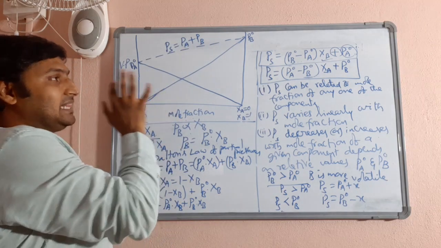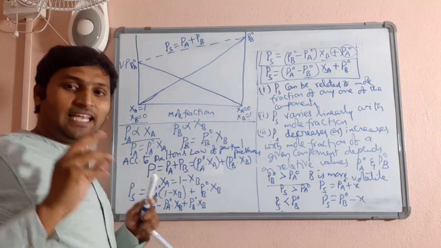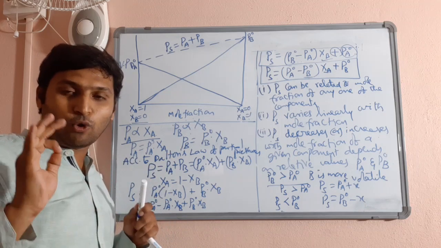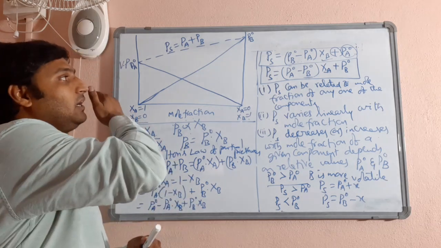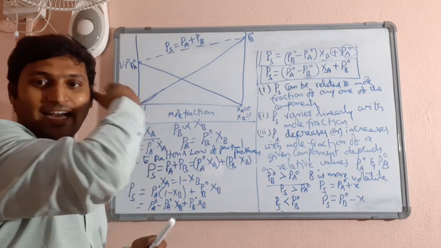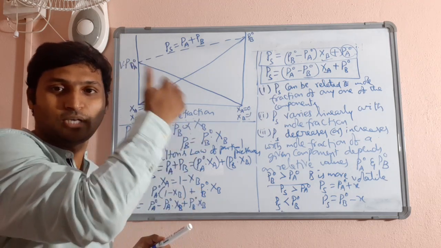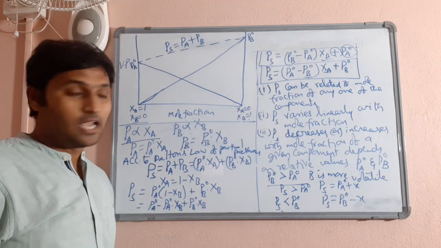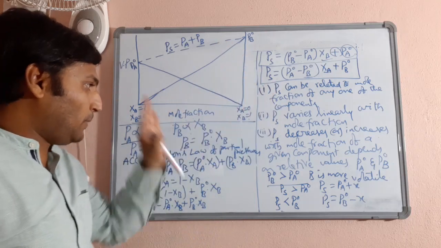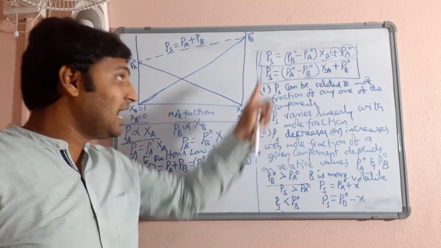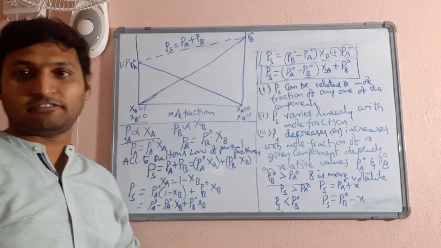This would be the graph for any liquid solution that strictly obeys Raoult's law at a range of compositions, at a range of relative proportions of solute as well as solvent. Now hope we are pretty clear with these three conclusions as well as this relation and this graph.